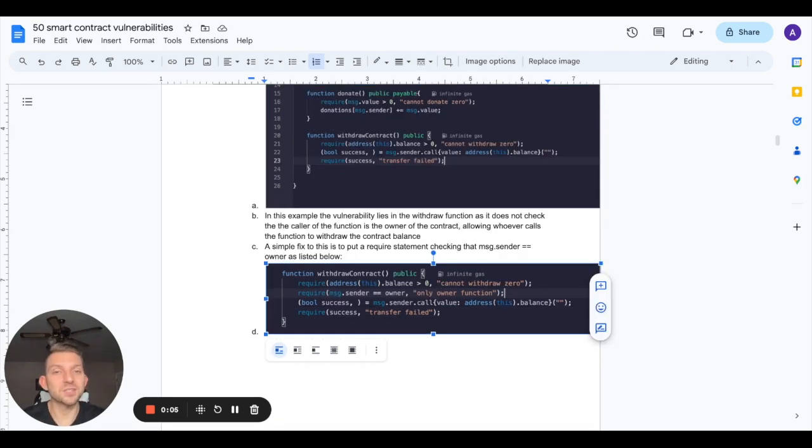Thankfully, this vulnerability is a very easy one to mitigate. And this is a principle that you should keep in mind when you're writing any smart contract that requires any type of access controls. Always include your require message.sender to be equal to owner require statement. That way, if someone who is unauthorized calls your function, the function reverts and there's no actual damage done. There are other ways that you can include this require statement, such as using an onlyOwner modifier, which is something that I use quite frequently. But ultimately, require message.sender equals owner is a great way to mitigate this vulnerability.